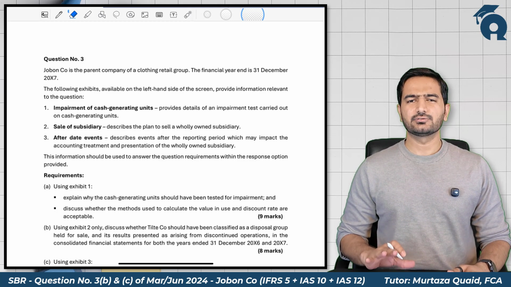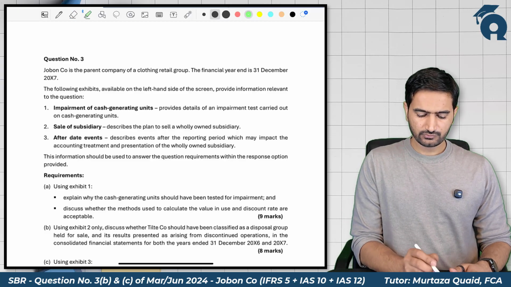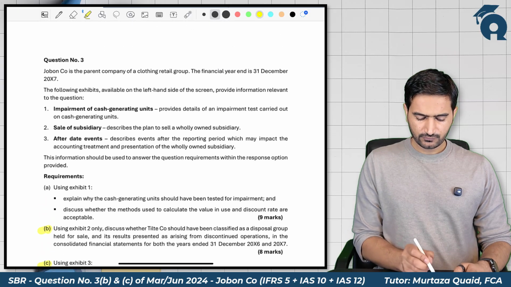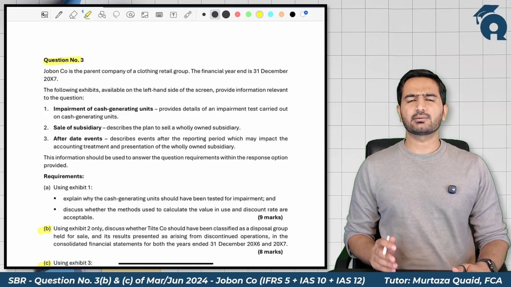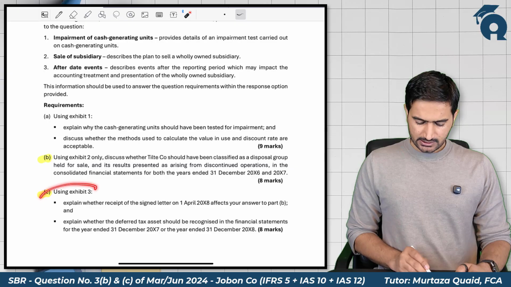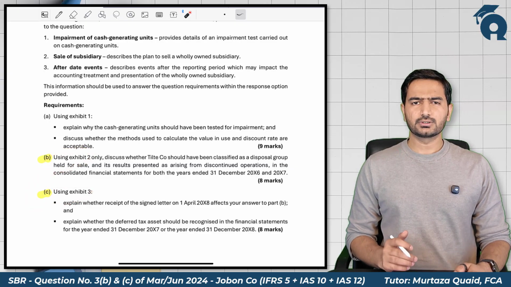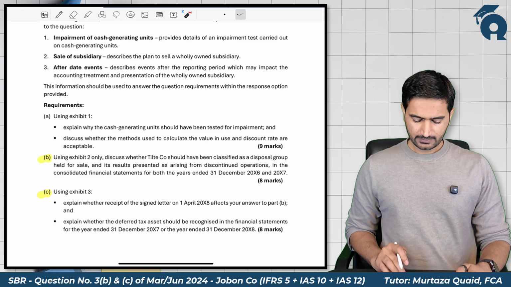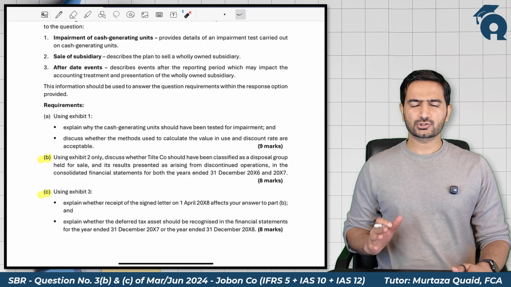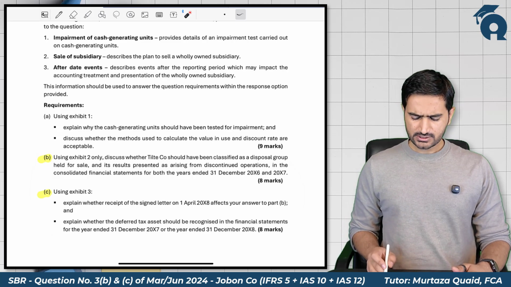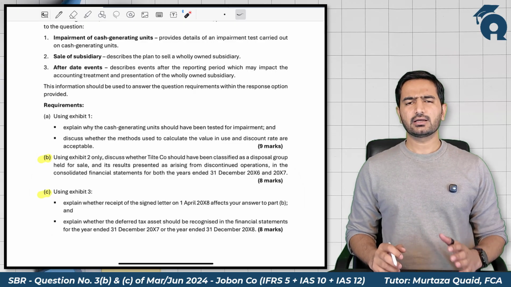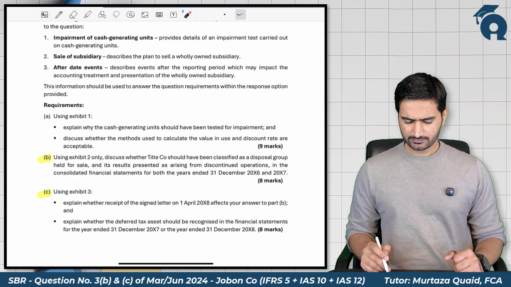In today's lecture, we are going to solve part B and part C of question number 3 of the SBR exam of March and June 2024 attempt. Part C is linked with part B, therefore we are going to cover both of these parts in a single lecture. These two parts largely pertain to the accounting standard IFRS 5, that is non-current assets held for sale. But some of the portion also pertains to IAS 10, events after the reporting period, and IAS 12, income taxes.